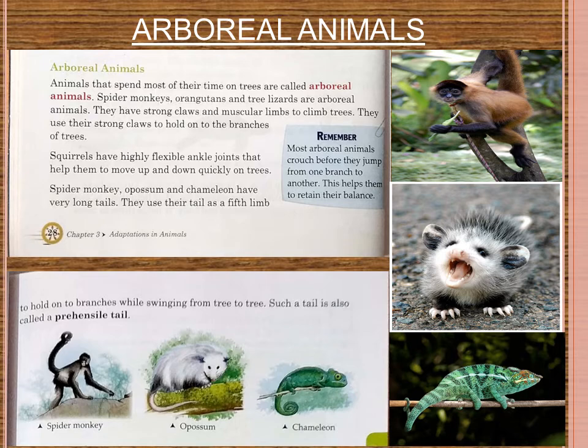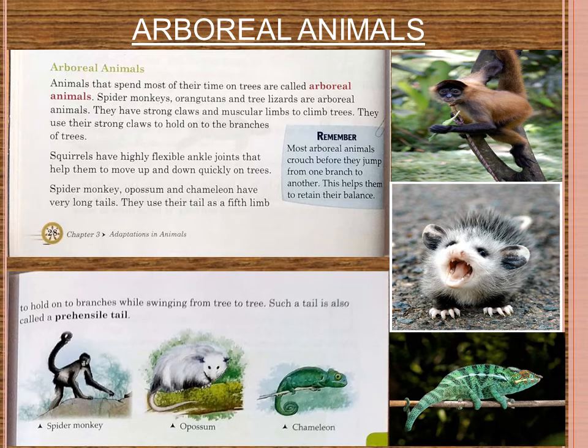It is very easily visible in the picture of the spider monkey. You can see that in the picture. In the opossum also it is given. It helps them to hold on to the branches and they can easily swing from one tree to another. So that's all about arboreal animals.